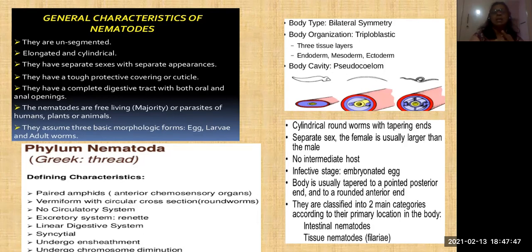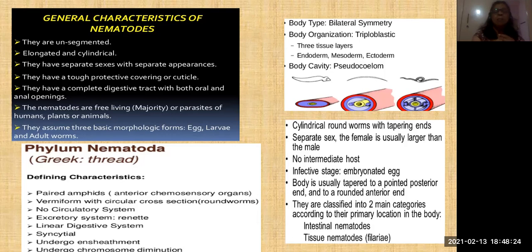But here you can see sexes are separate. Male and females are present. In the previous phylum, there is no male and female. They are monoecious. Here it is called hermaphrodites. Hermaphrodites means both the sexes are present in the same individual. So Platyhelminthes is a hermaphrodite, whereas these nematodes show sexual dimorphism. Sexual dimorphism means di means two, so two forms we can see in these nematodes.